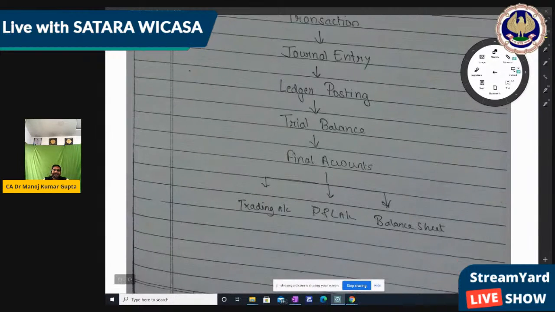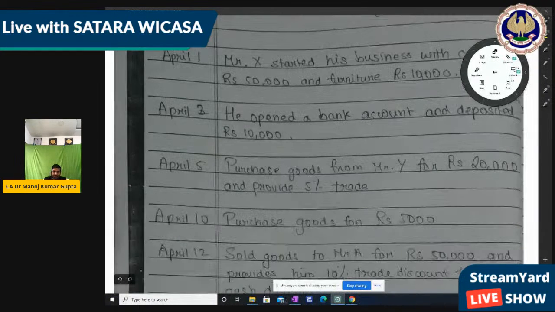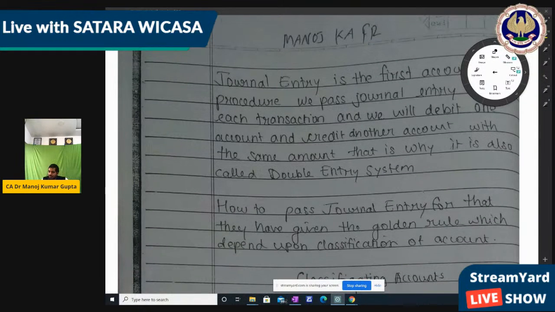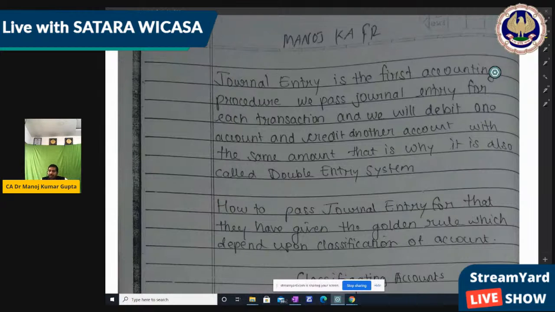Okay, now friends, this is the journal entry concept. Journal entry is the first accounting procedure. We pass a journal entry for each transaction, and we debit one account and credit another account with the same amount. That's why it is also called the double entry system. We debit the same amount and credit the same amount, right? How to pass a journal entry?